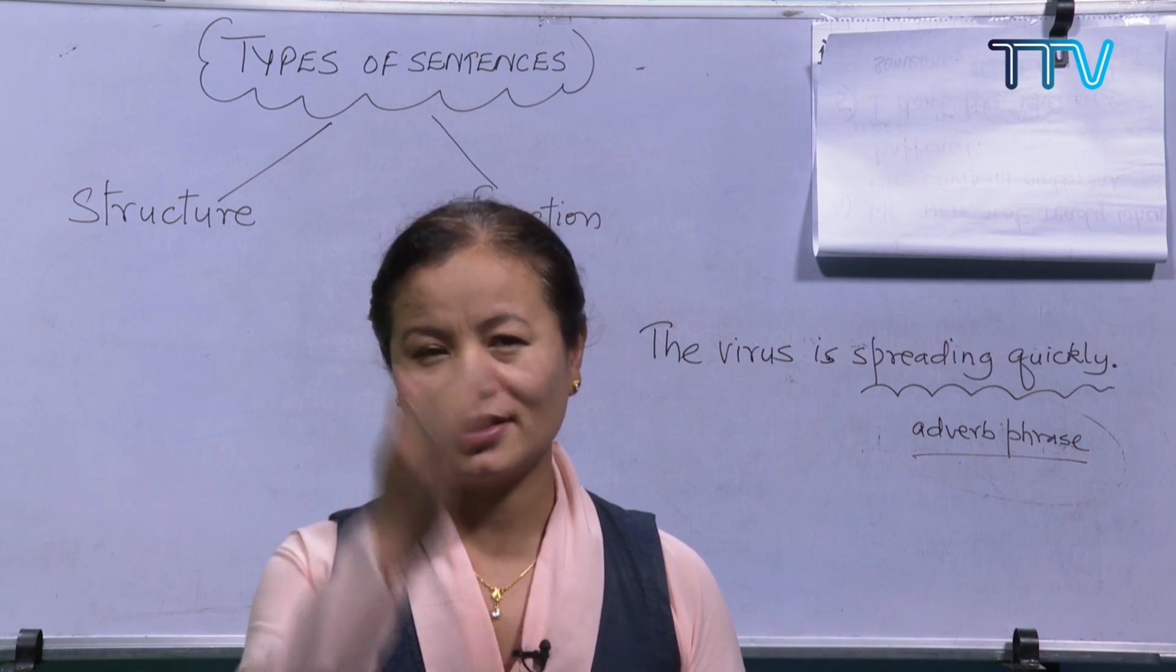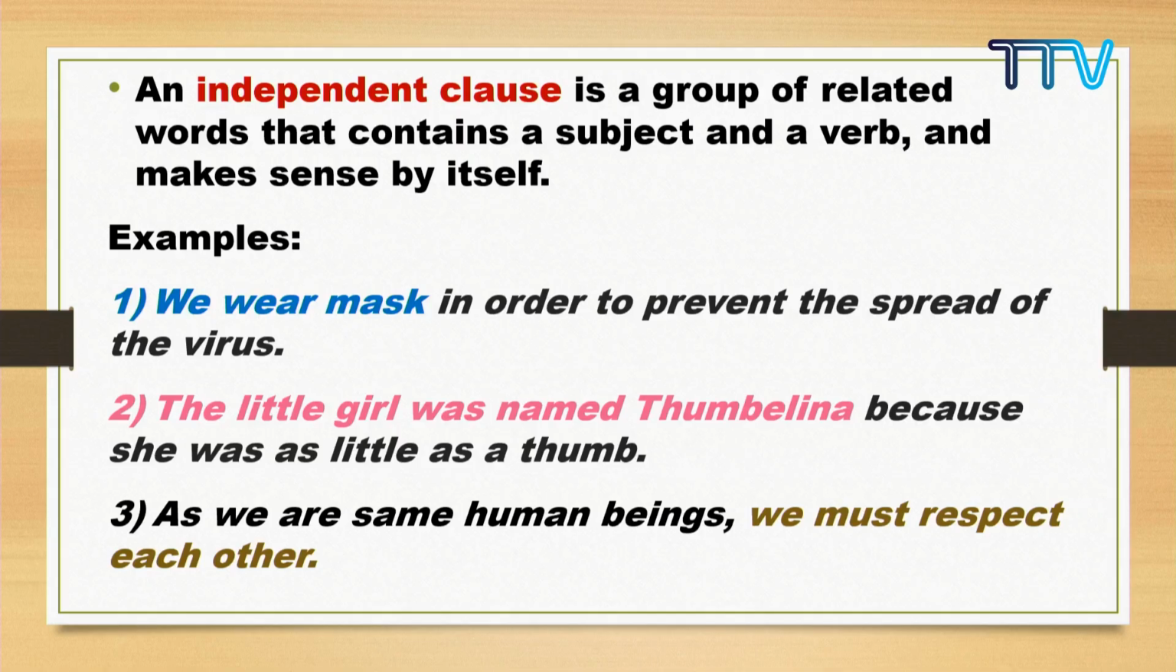So you want to look at the sentences once again? Please do. Okay. We wear masks in order to prevent the spread of the virus. Please note, we wear masks is the independent clause. The little girl was named Thumbelina because she was as little as a thumb. Again here, the little girl was named Thumbelina. This is the independent clause.